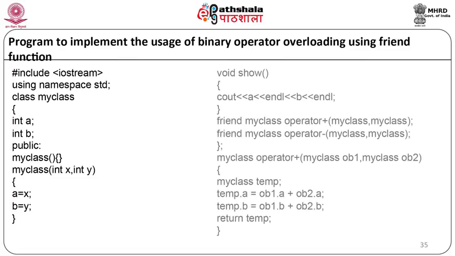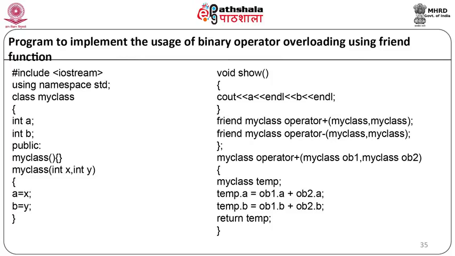We will have show as a member function where we display the values of a and b on the screen as cout a endl, b endl, and the function will end. Now we will have the friend operator function declarations: friend MyClass operator plus (MyClass, MyClass); second, friend MyClass operator minus (MyClass, MyClass); and the function will end.